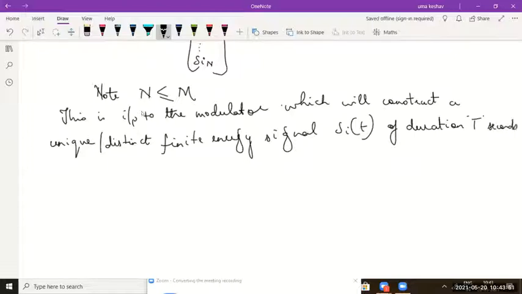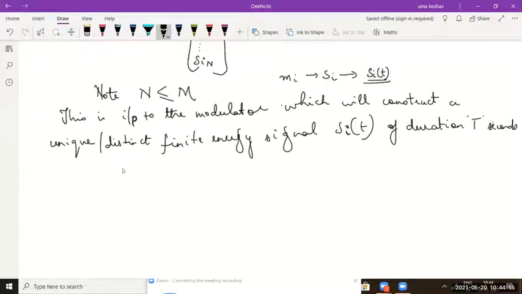So for every message, for every Mi value, it will be represented with an n-dimensional vector Si, and each will be represented with a finite energy signal which is a function of time, and which will exist for a duration of T seconds.